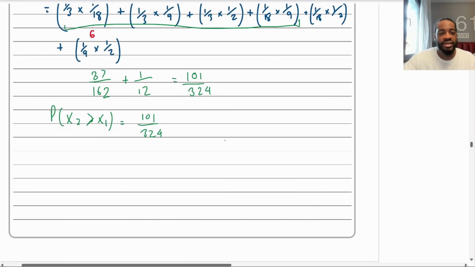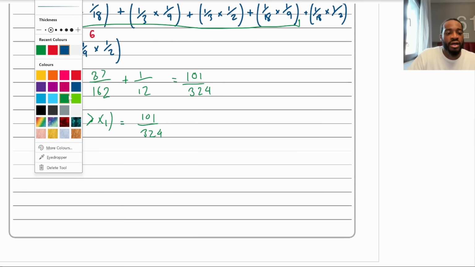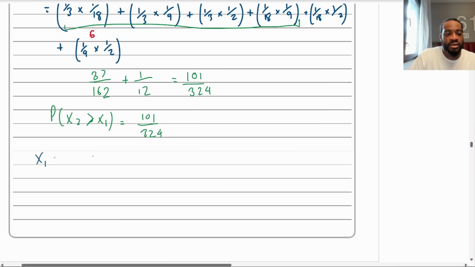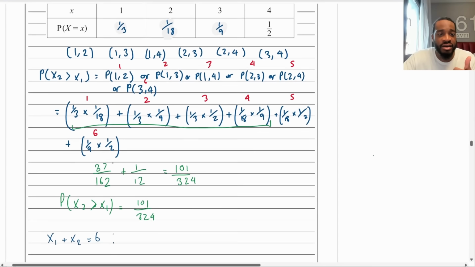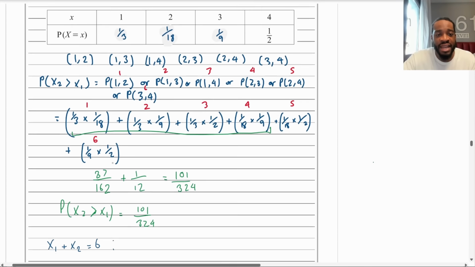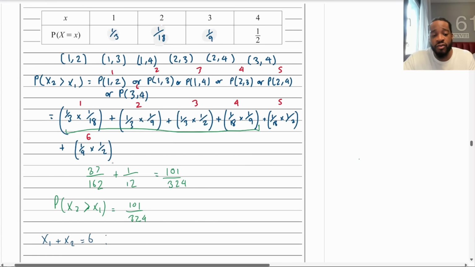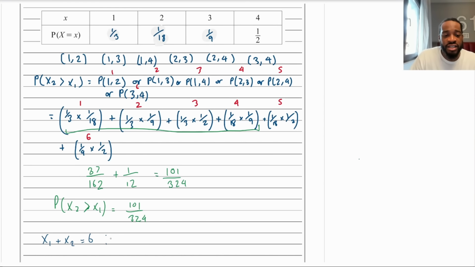So when does that happen? Let's do that here. So let me write this here. x1 plus x2 equals 6. How can that happen if the first trial, if the first event and the second event add to 6, right? Well, it goes from 1 to 4. What numbers can you add in those 4 that will make 6? That's the first thing that you want to do. First thing that I can think of is if I start with 1, I can't get to 6. 2, I can. 2 and 4, right? Then the next one I can do is 3 and 3, right? The next one I can do is 4 and then 2, right? These are the possible pairings whereby when you add the first event to the second event, you get 6.